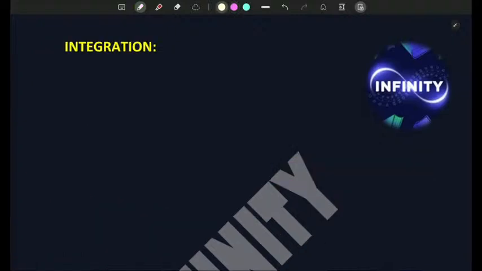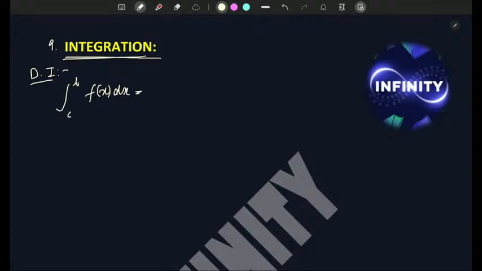Next chapter is integration. Now this is a very vast chapter divided into definite and indefinite. Mainly definite integration questions come, and those too from the main formulas or the properties of definite integration. So let me write down some of the properties of definite integration. So you can change the variable. f(x) dx can be interchanged to f(t) dt.